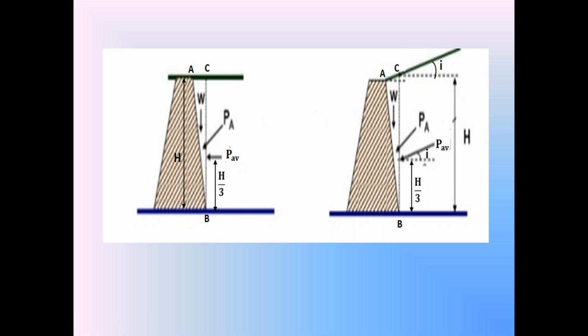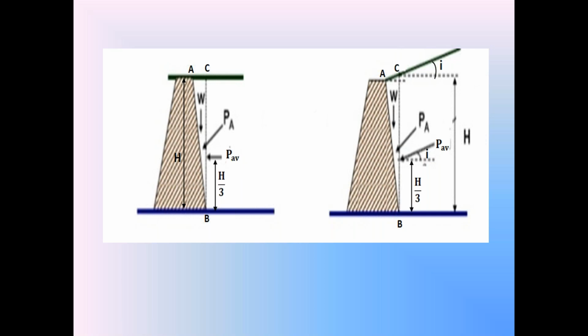Now here two forces are there. In this first diagram, on the backfill, two forces are acting. One is the weight W. This is the weight of the backfill soil in the wedge ABC. The next one is the average active earth pressure force PAV. You can find this PAV directly by using the Rankine's active earth pressure equation.